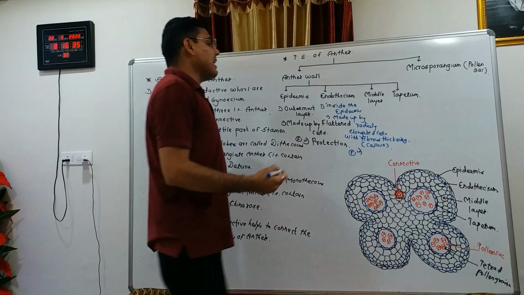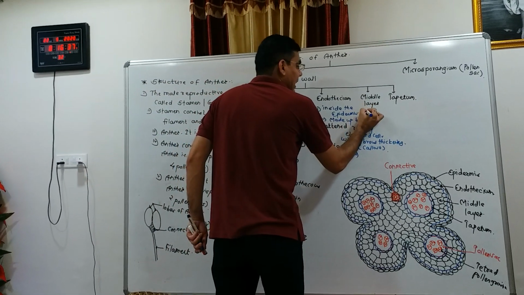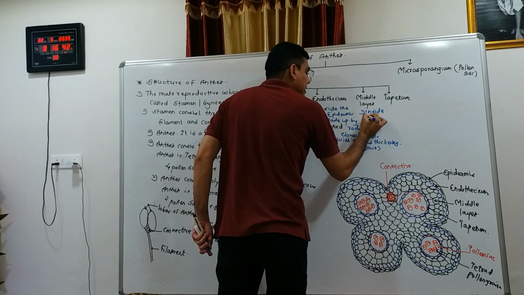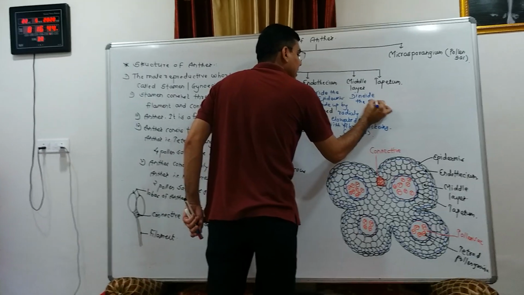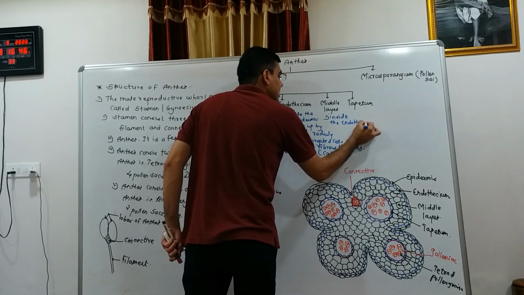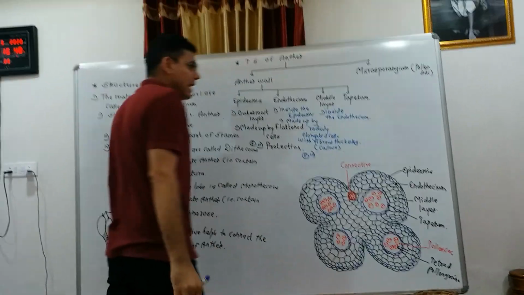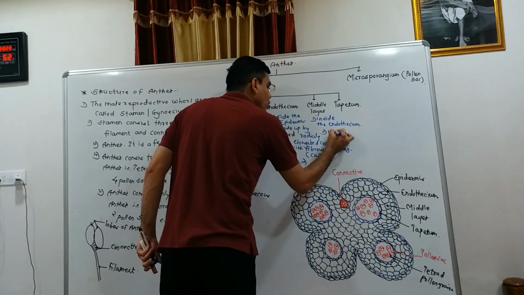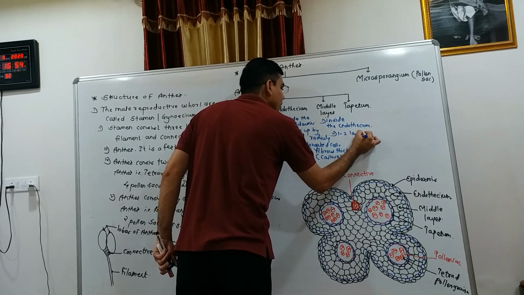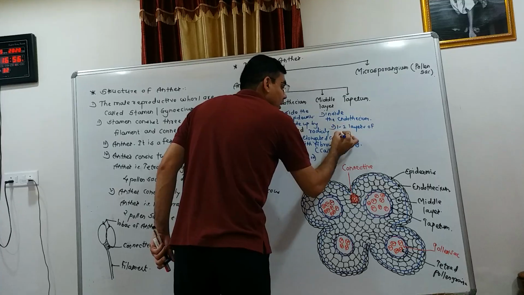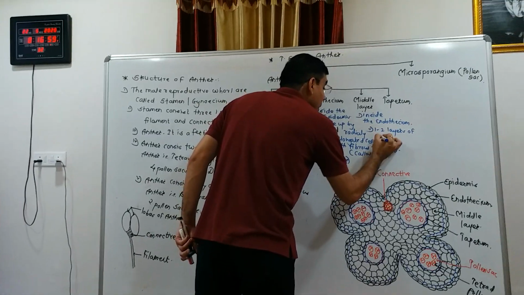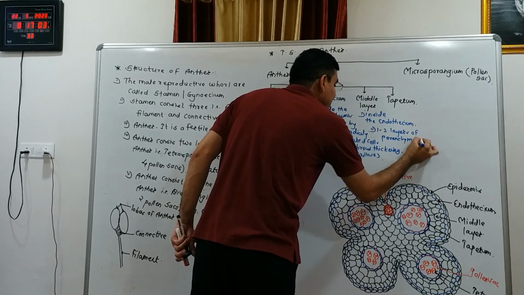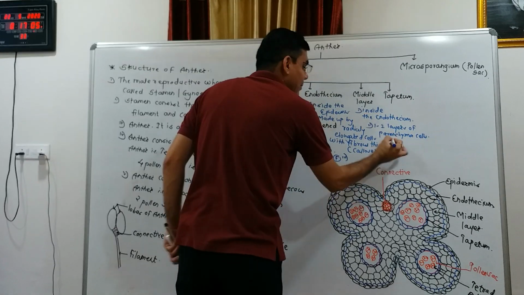Okay, inside the endothecium, the middle layer is present. Second point, it is made up of 1 to 2 layers of parenchymatous cells.